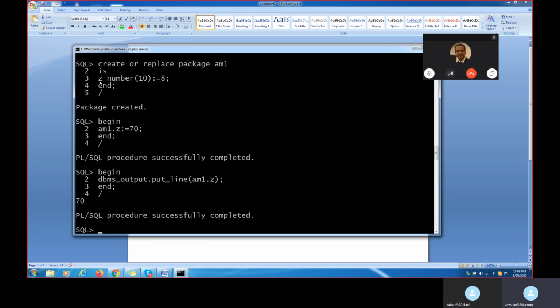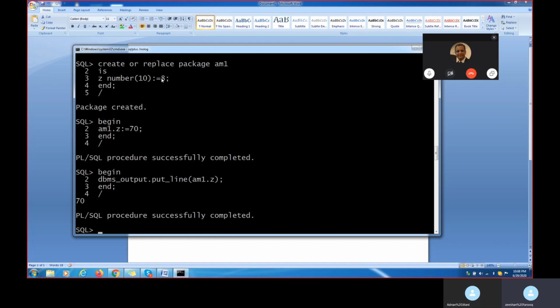First I have given the Z value as 8. The second time, when I want to do it again, I have given the Z value as 70. Then when I want to execute the program, the value of 8 becomes what? Completely gone. So there is one thing called the SERIALLY_REUSABLE pragma. When we use that one, your first value will remain the same. Whenever you execute the program, you will get the first output. How will you get the first output?